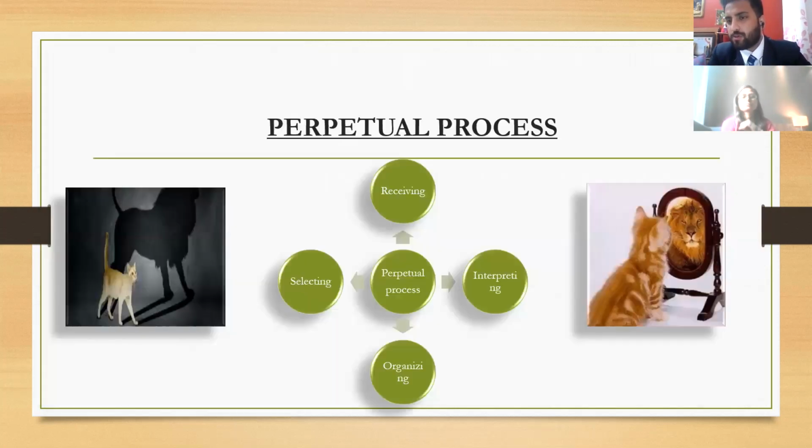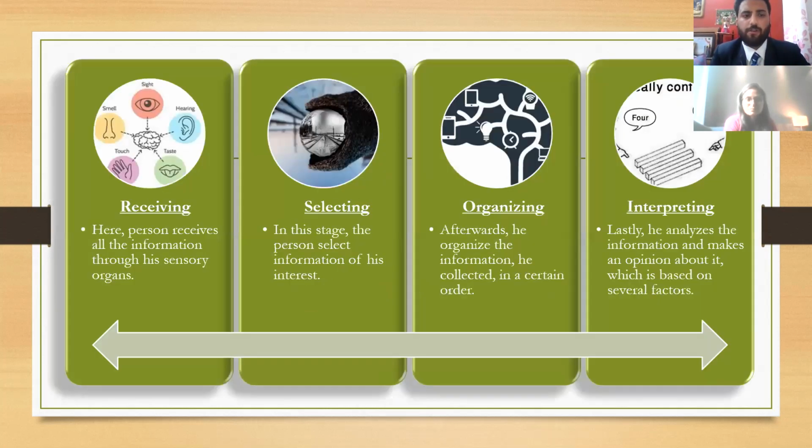The next slide is the perceptual process. In the perceptual process, we came to know how an individual perceives something. There are 4 processes. The first one is receiving, the second one is selecting, the third one is organizing, and the fourth one is interpreting. So let's move to the next slide and discuss them in detail.